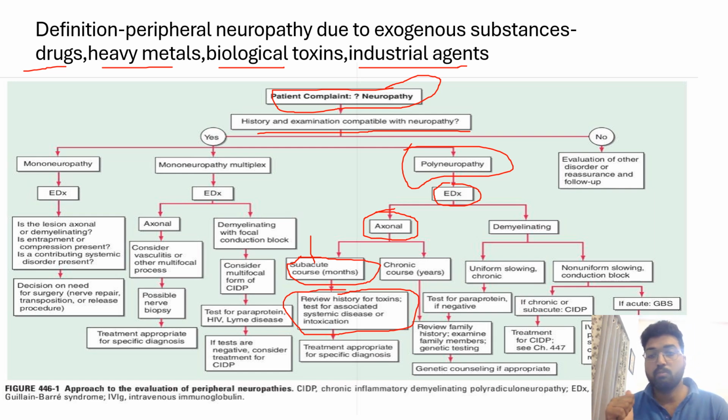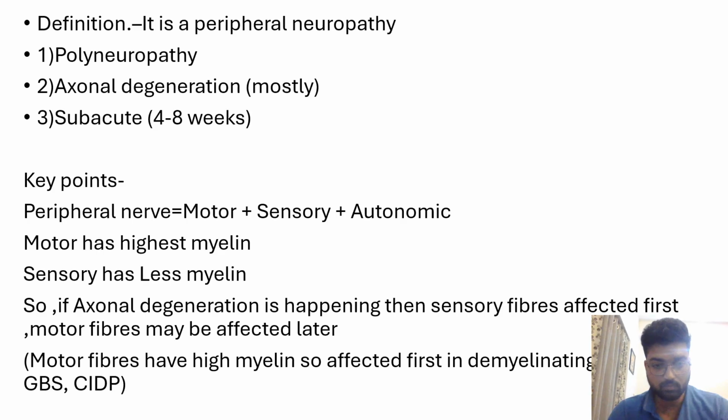So basically, a polyneuropathy of axonal type having a subacute course is what we call toxic neuropathy, and it is due to a substance coming from outside the body. So it is a polyneuropathy of axonal degeneration with a subacute course.